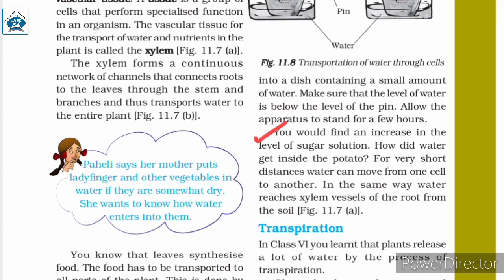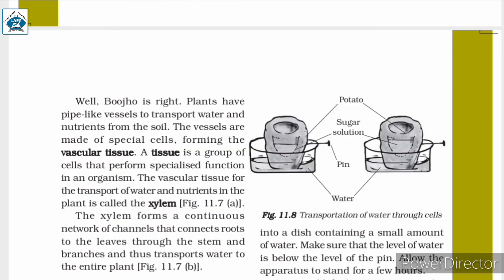For a very short distance, water can move from one cell to another. In the same way, water reaches xylem vessels of the root from the soil, as you can see in figure 11.7a. For performing this activity, you require a potato, sugar solution and a small dish. Pour some water into the dish and cut a hollow out of a potato as shown in figure 11.8.